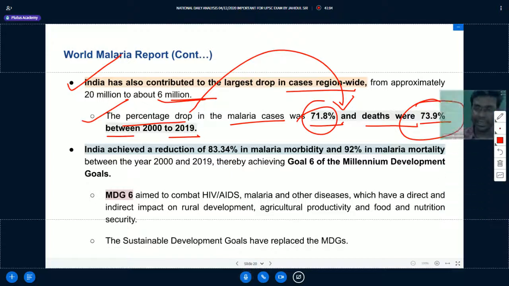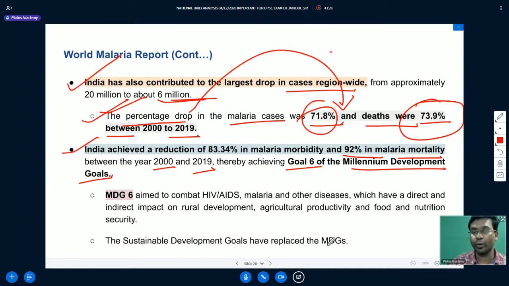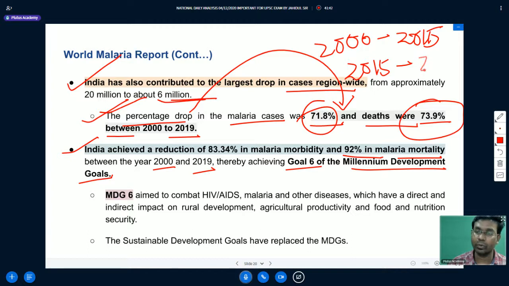Okay, and India achieved a reduction of 83.34% in malaria morbidity and 92% in malaria mortality between the year 2000 and 2019. So it's been 2 decades, not 1 decade, almost 20 years, thereby achieving goal 6 of the Millennium Development Goals. As you know, the MDGs were from 2000 to 2015, so they were a 15 year target. Then after that we have Sustainable Development Goals, and they are enforced from 2015 to 2030.